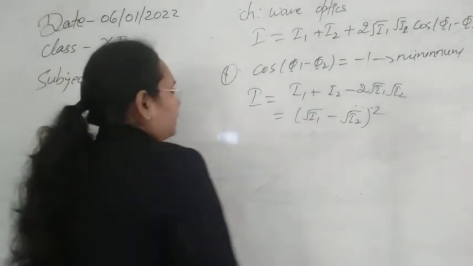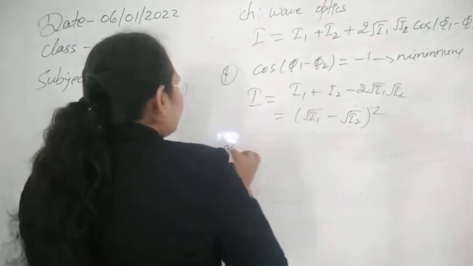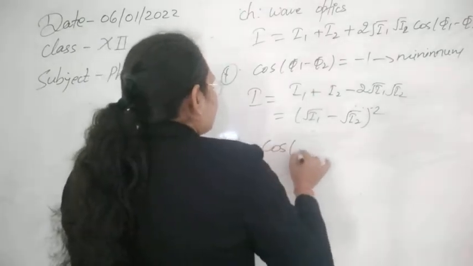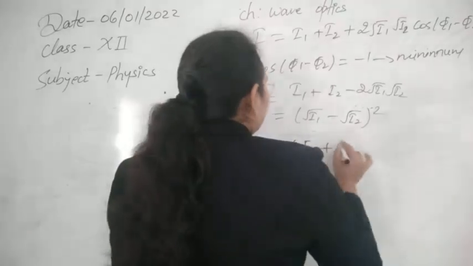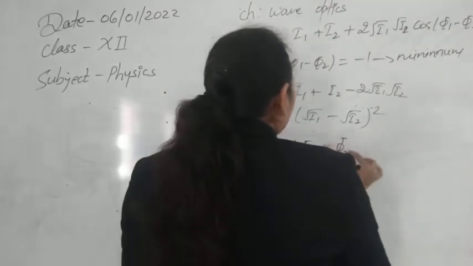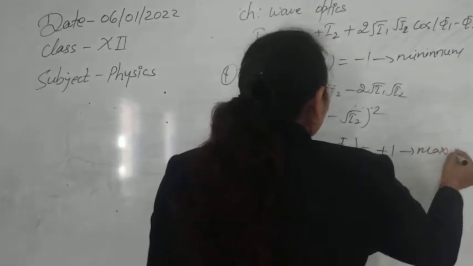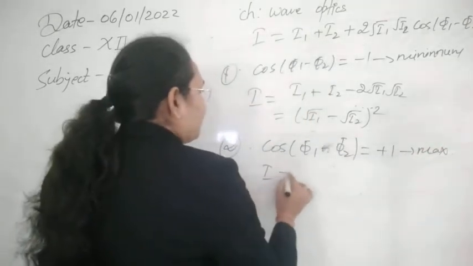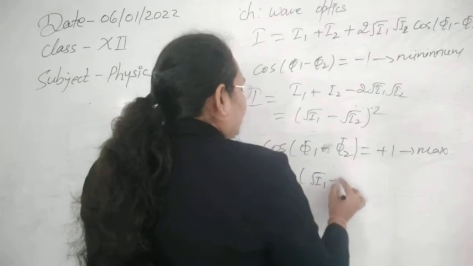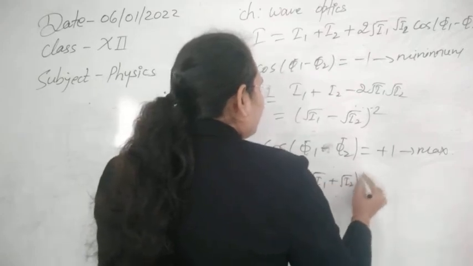Next, for the second case, if this cos of phi1 minus phi2 is equal to +1, that is the maximum possible value here. For this maximum possible value I will have root I1 plus root of I2 whole square.